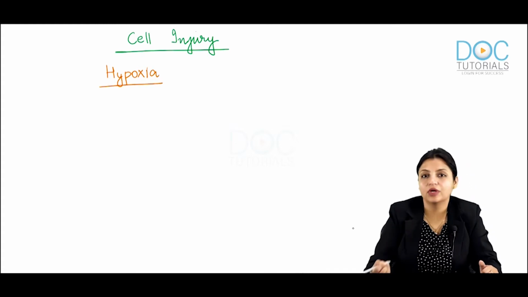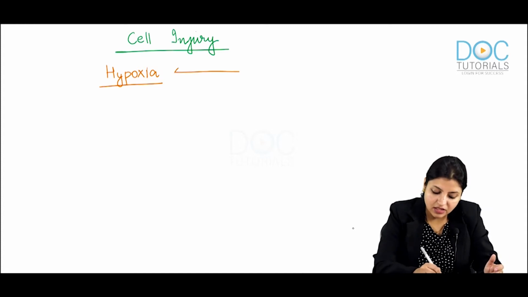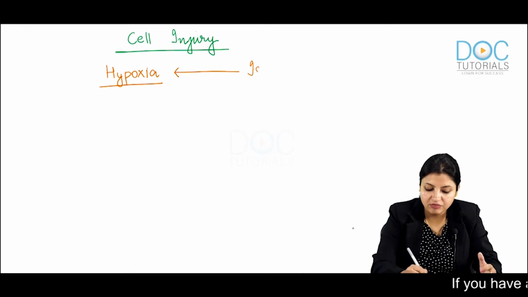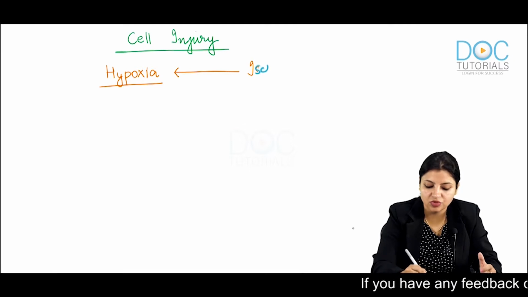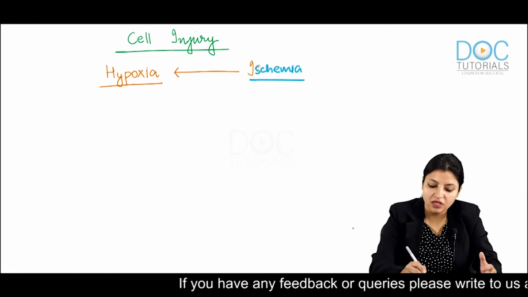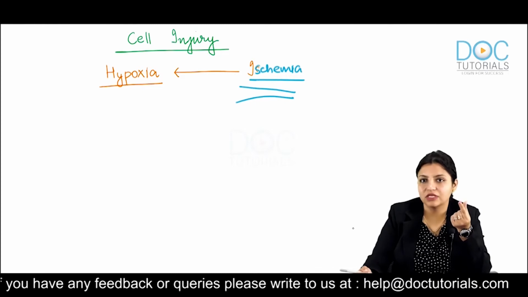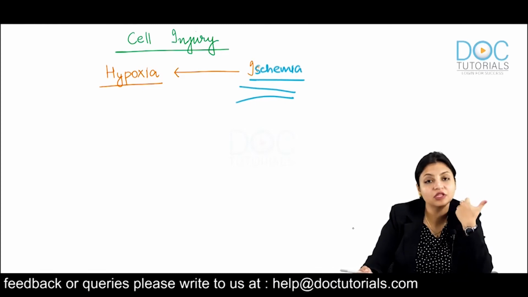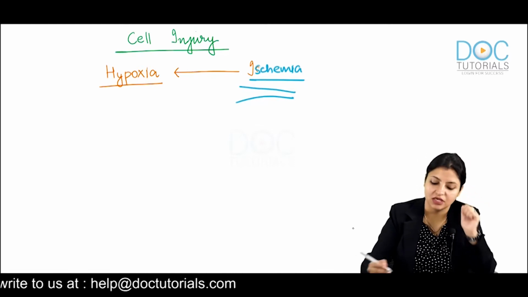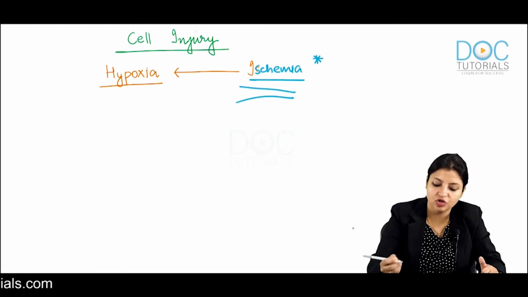If I am talking about hypoxia, what are the causes of hypoxia? The hypoxia most commonly occurs because of ischemia. What do you understand by ischemia? That is, there is constriction of the vessels. Whenever there is constriction of the vessel, the blood flow to the organ is decreased, so automatically less oxygen goes to that tissue and the tissue becomes hypoxic. So the most common cause of hypoxia is ischemia.